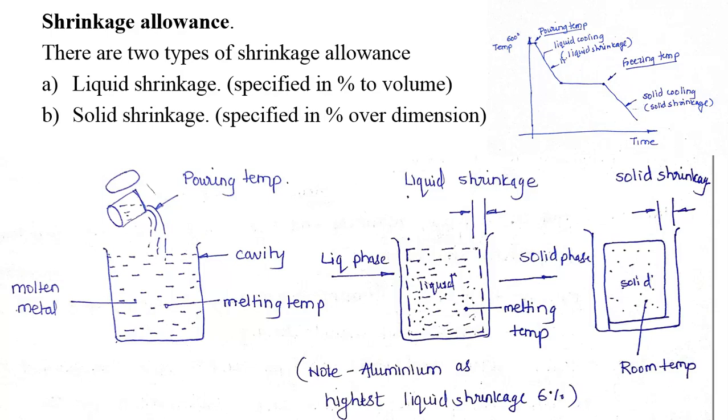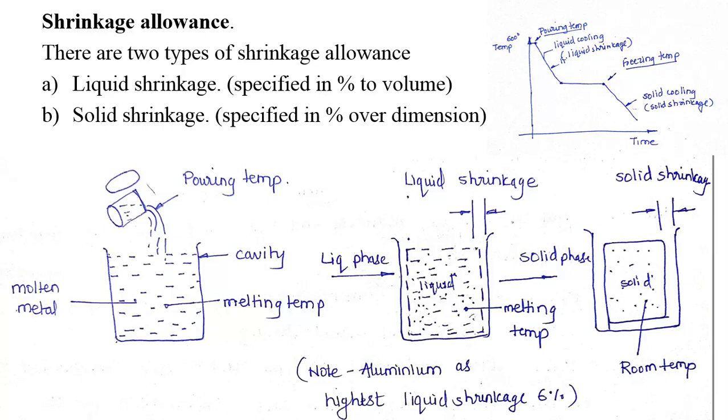After making the casted part, the actual component size will be 100 meter cube, because that 6% will shrink. So that 6 percent liquid allowance should be added on the pattern side. Whatever pattern you make, that needs to be added. In the case of solid shrinkage, the same concept is used, only the shrinkage is given along the dimension.